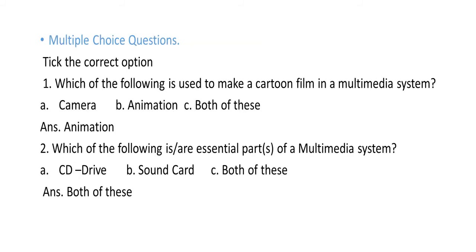Next we are having multiple choice questions. Our first question is, which of the following is used to make a cartoon film in a multimedia system? And the options given to us are camera, animation, and both of these. So the right answer is animation. Animation is used to make a cartoon film in a multimedia system.